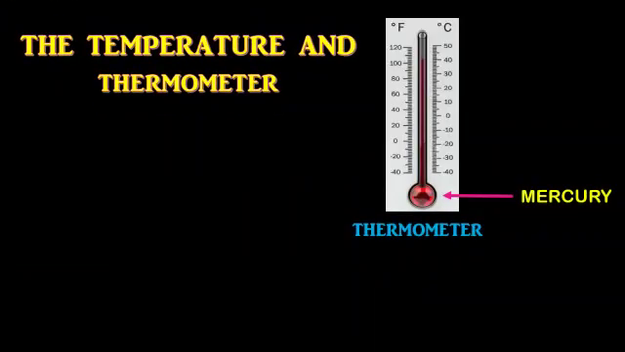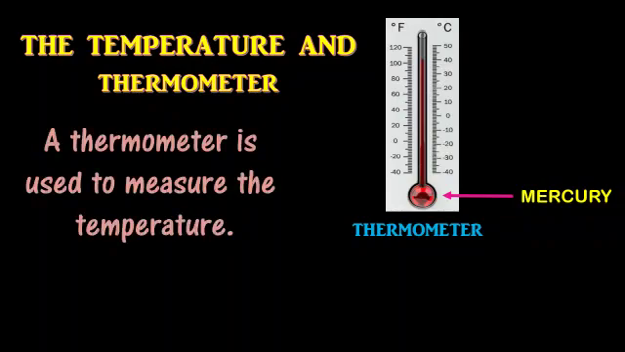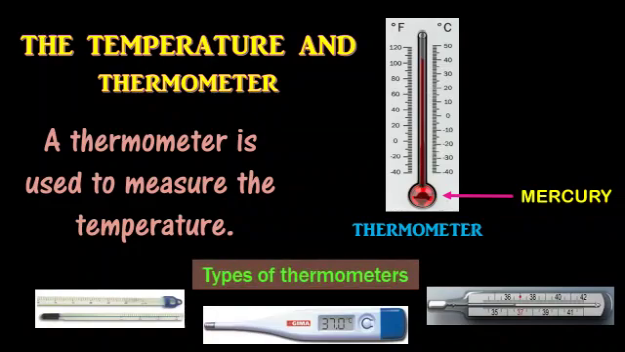The temperature and a thermometer. When a substance gets heat, it becomes warm and then hot. Students, sometimes we put our hands or a finger in the water to judge how hot it is, but that is not an accurate measure. A thermometer is used to measure the temperature of a substance. Degrees Celsius is a unit for measuring temperature. There are several types of thermometers available in the market, but nowadays digital thermometers are used frequently.